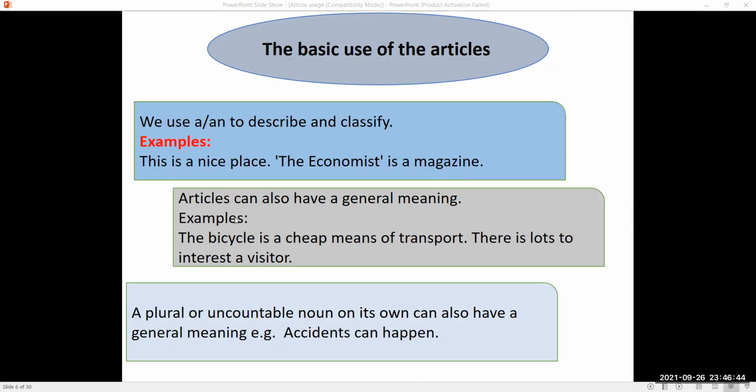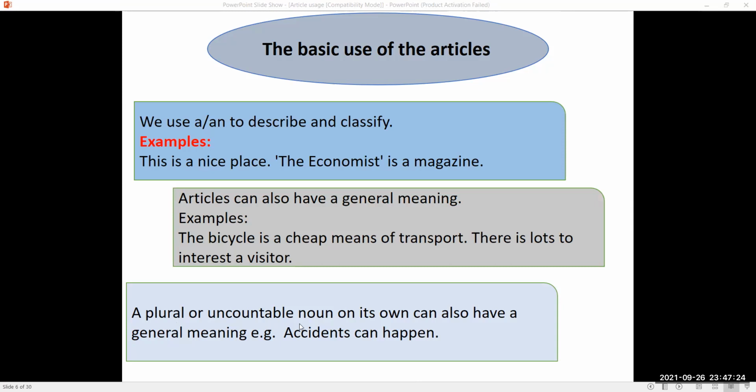one of the magazines. Articles can also have general meaning. For example, the bicycle is a cheap means of transport. What kind of means of transport is the bicycle? A cheap one. Everyone can afford it. There is lots to interest a visitor. To whom? Many things will interest a visitor, any visitor. So when we are going to classify persons, we can use a or an.